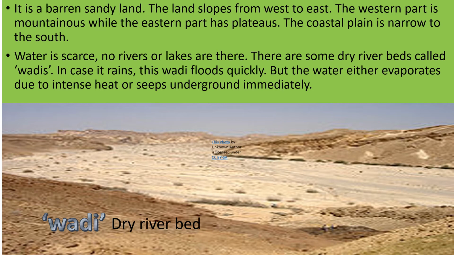The coastal plain is narrow to the south. The coastal area is comfortable, but in the south it is narrow. Water is scarce, very scanty, নেই বললেই চলে. No rivers or lakes are there. There are some dry river beds called wadis. You see the wadis in the picture. In case it rains, the wadi floods quickly, but the water either evaporates due to intense heat, বাষ্প হয়ে যায় জল তাড়াতাড়ি তীব্র গরমের জন্য, or seeps underground immediately, শুষে নেয় মাটিতে.